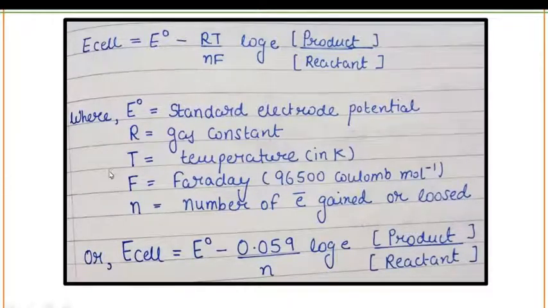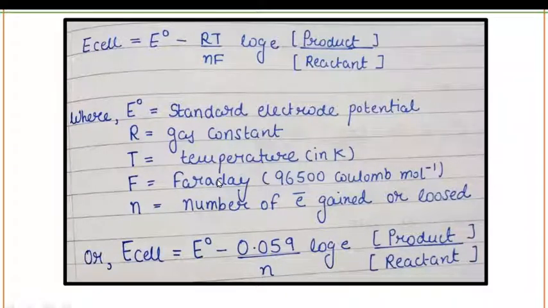So this is your Nernst equation. E cell is equal to E naught minus RT upon nF log of product upon reactant, where E naught is the standard electrode potential, R is the gas constant, T is temperature, which you take in Kelvin, F is Faraday's constant having the value 96500 coulomb per mole, and n is the number of electrons gained or lost.